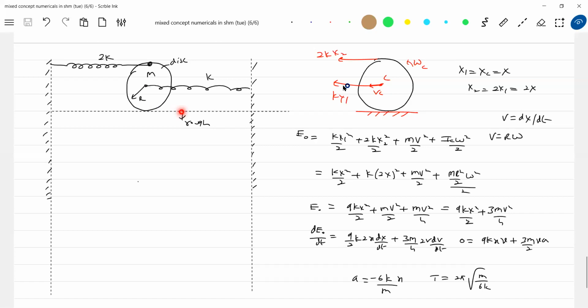So this will be 2kx. Okay, 2k x2. x2 is again 2x1, so 4kx, here kx will act here. So if a force acts at the highest point, the friction should act forward. If a force acts at the center of mass, friction should act backward.